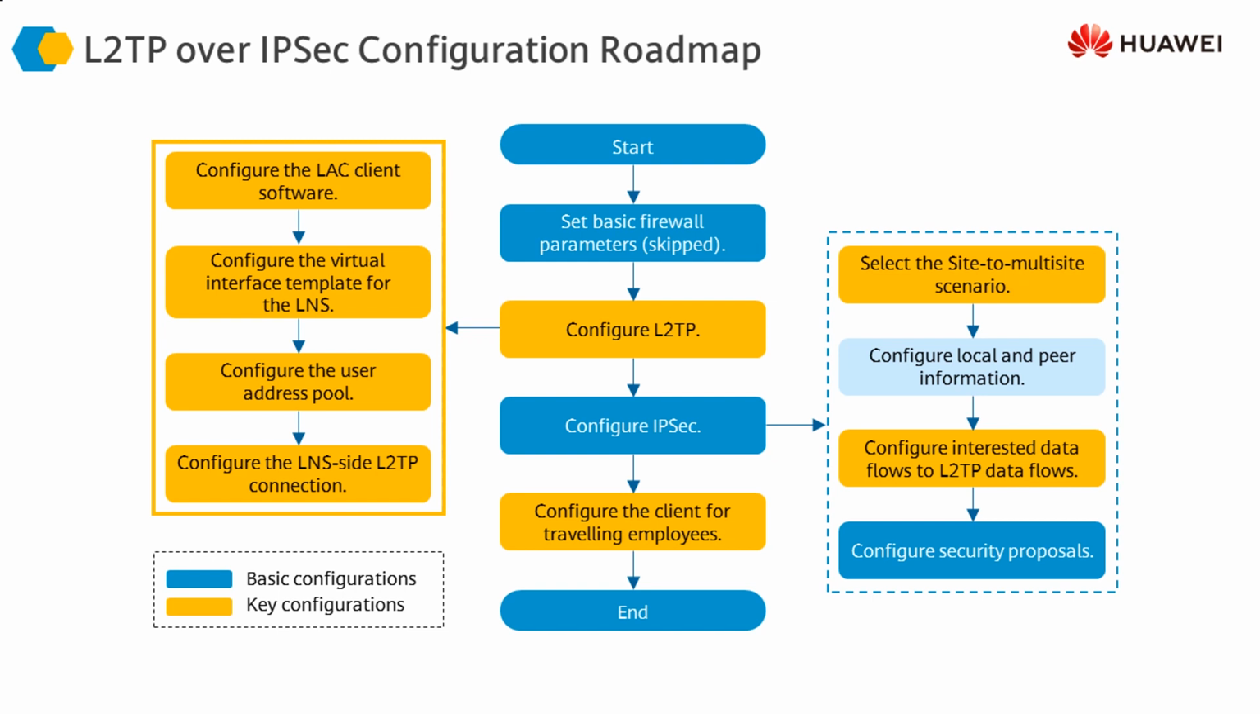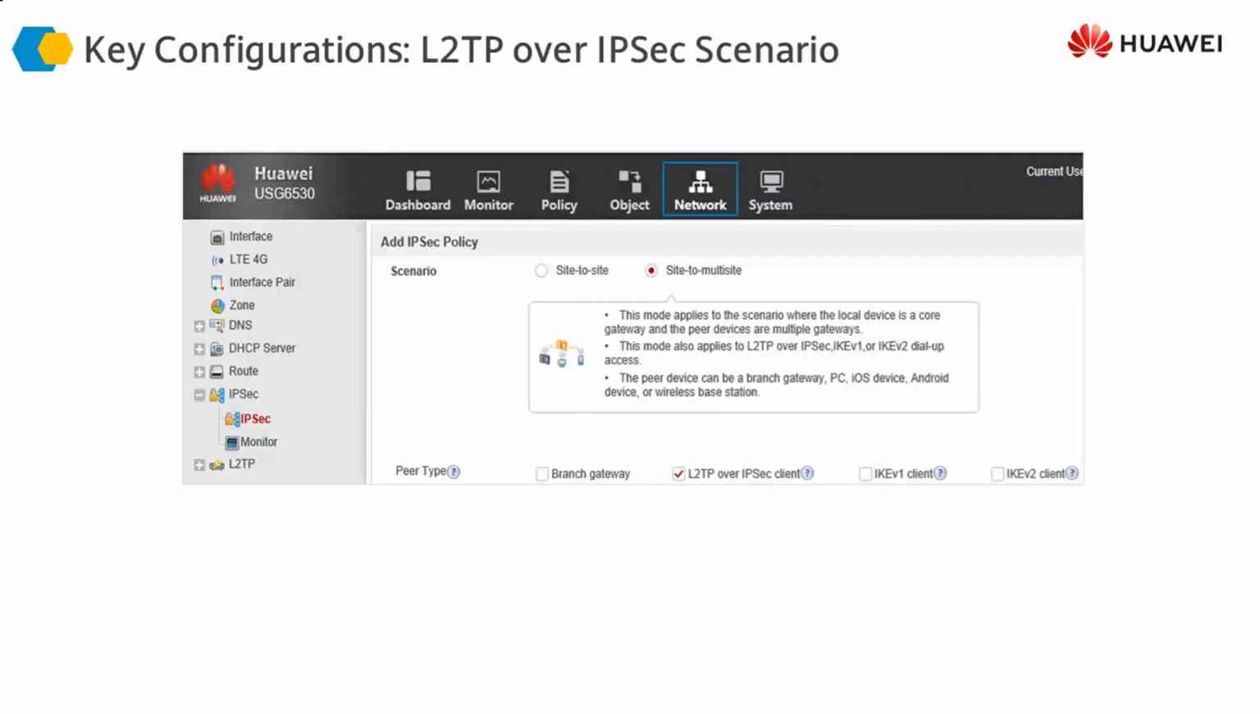Then on top of this L2TP configuration, we have to do the IPsec configuration so that the communication can be made secure, and the encryption functionality can also be added on top of the L2TP authentication functionality. So let's take a look at the configuration.